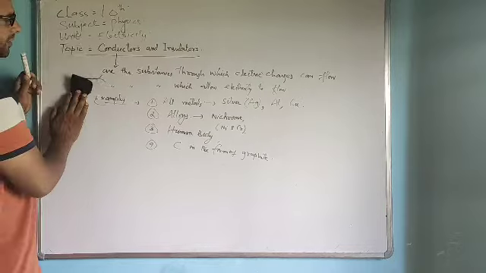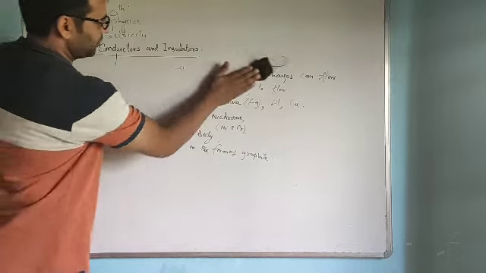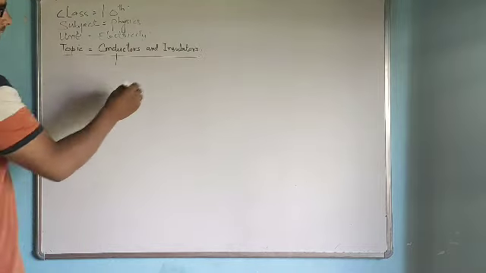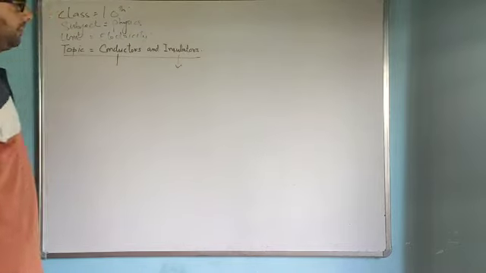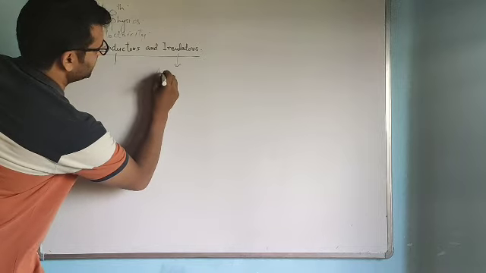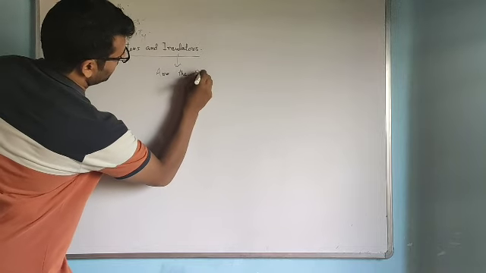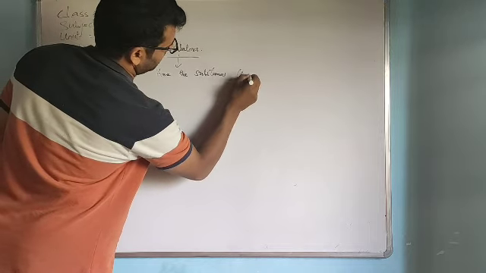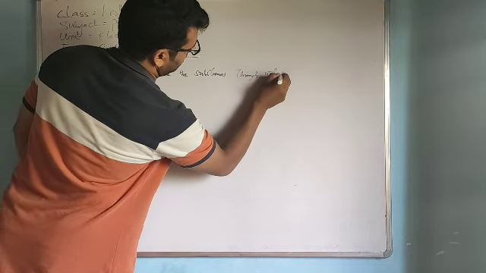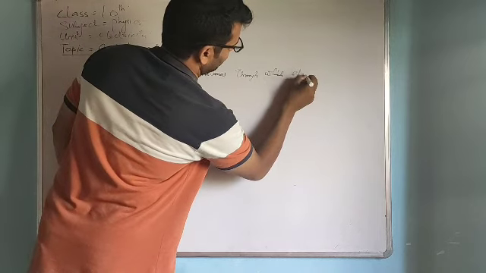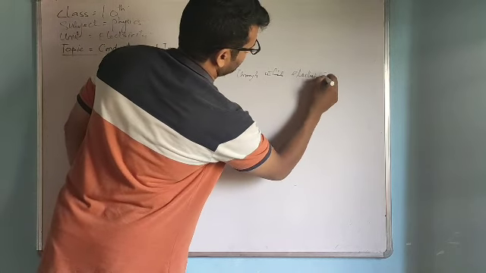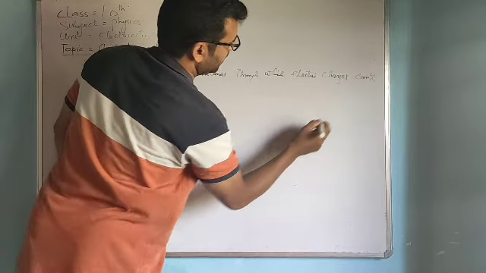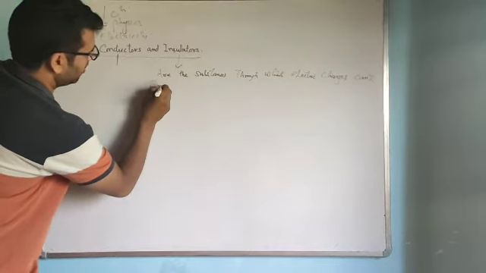The second term related to this topic is called insulator. What is an insulator? The opposite of a conductor. So what are insulators? Insulators are the substances through which electric charges cannot flow.